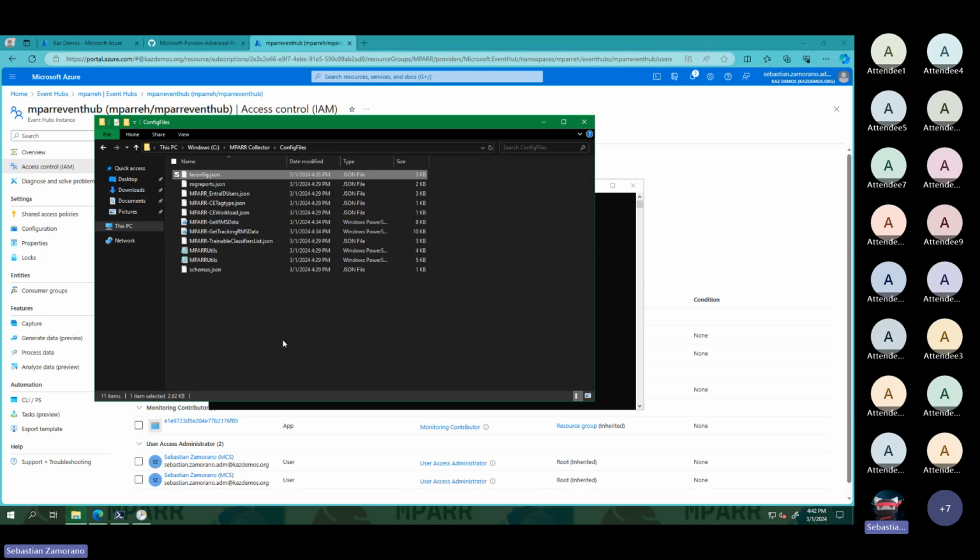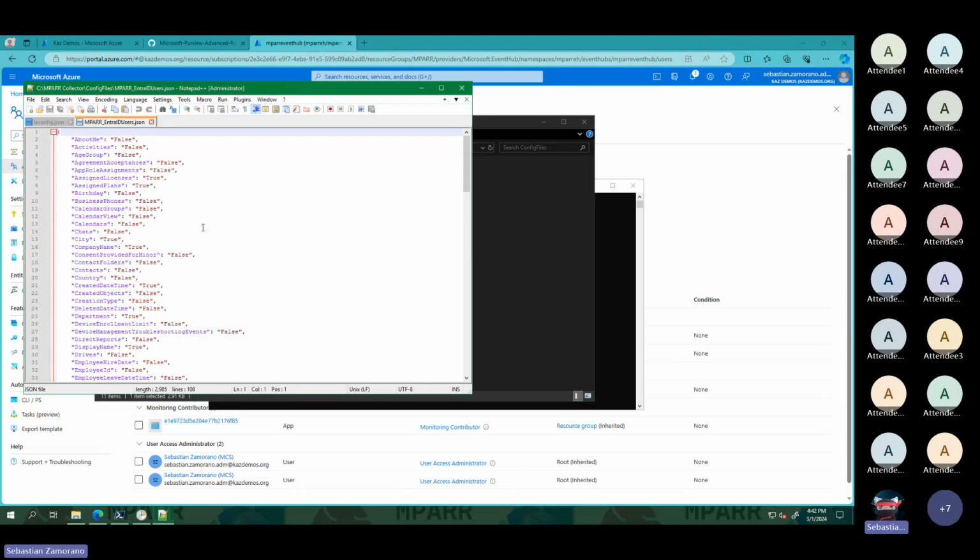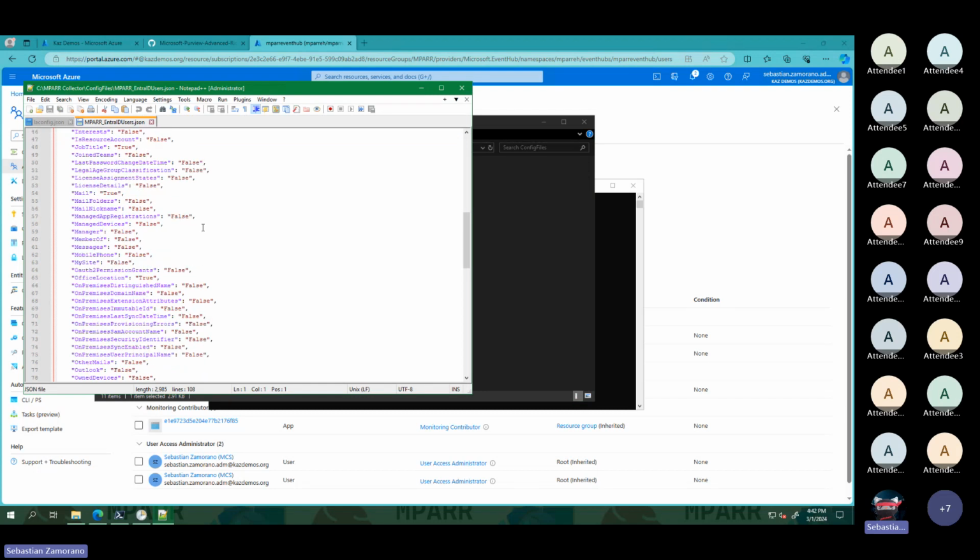Previously we had Get Azure AD User, but this new Get Microsoft Entra Users uses this JSON file. This JSON file contains all the attributes that you can find in a user in your organization.